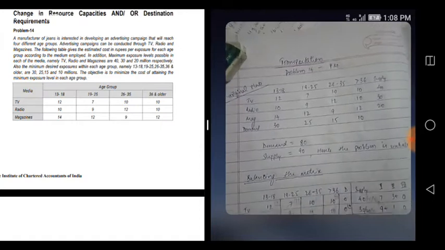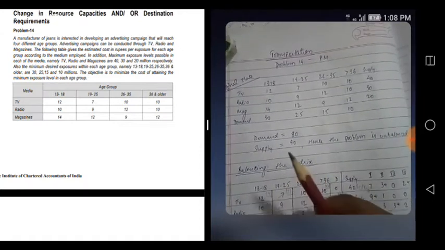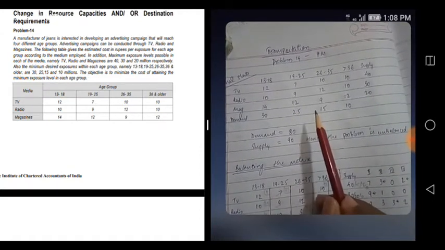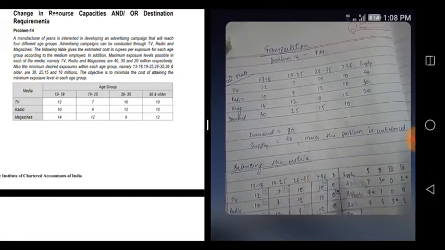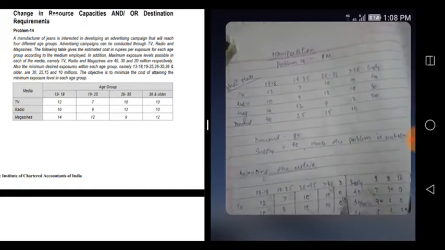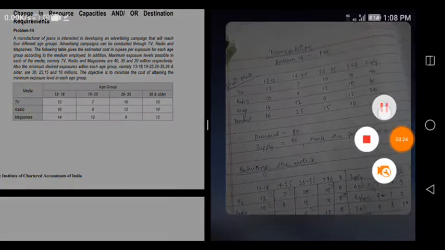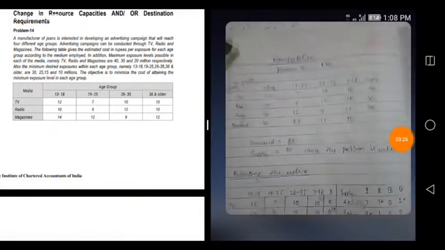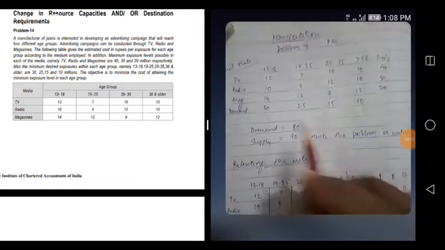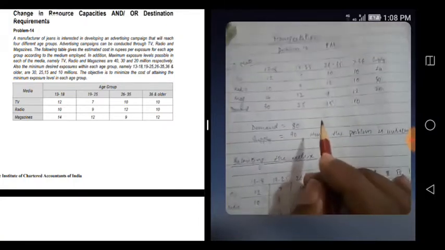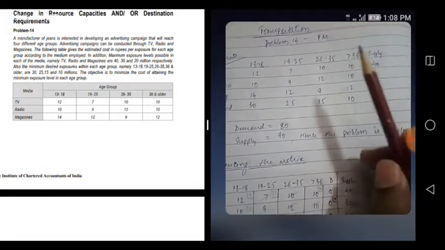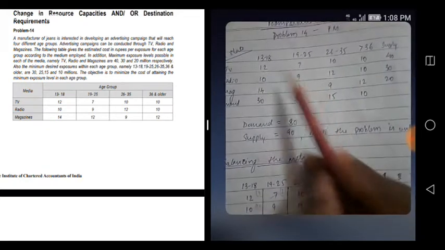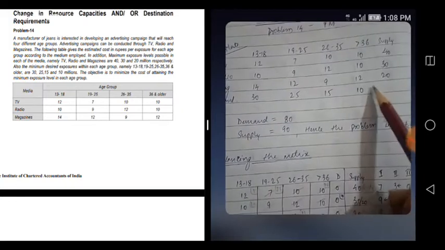Okay, so that's it. So in a transportation problem, what we have to see, whether m plus n minus 1 is equal to, one second, sorry, yeah, I was saying, in a transportation problem we have to see m plus n minus 1 to check the degeneracy. But before that, what we have to see, in transportation problem we don't have to see number of columns should be equal to number of rows and all.